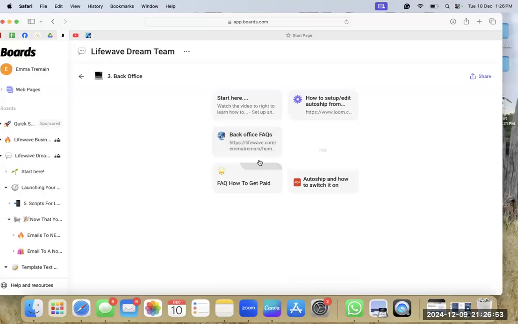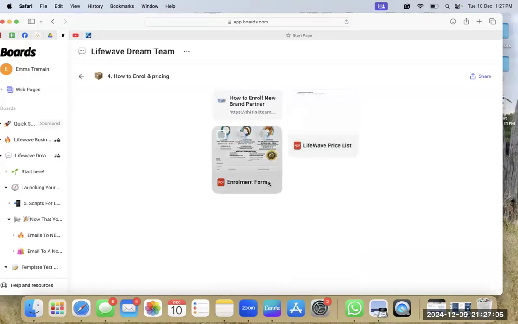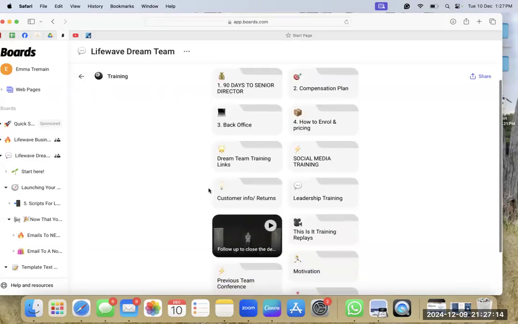We've got back office training. So if you're not sure how things work in the back office, how to set up auto ship, all of that, how to get paid, everything's here. Some common FAQs, how to enroll people, your enrollment form, the price list, and a video on how to enroll people. So it's sort of taking you through the steps on how to enroll.